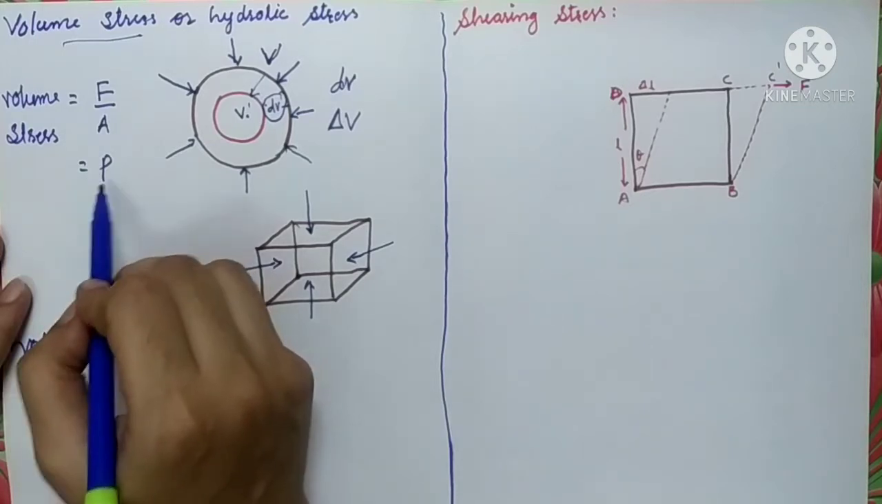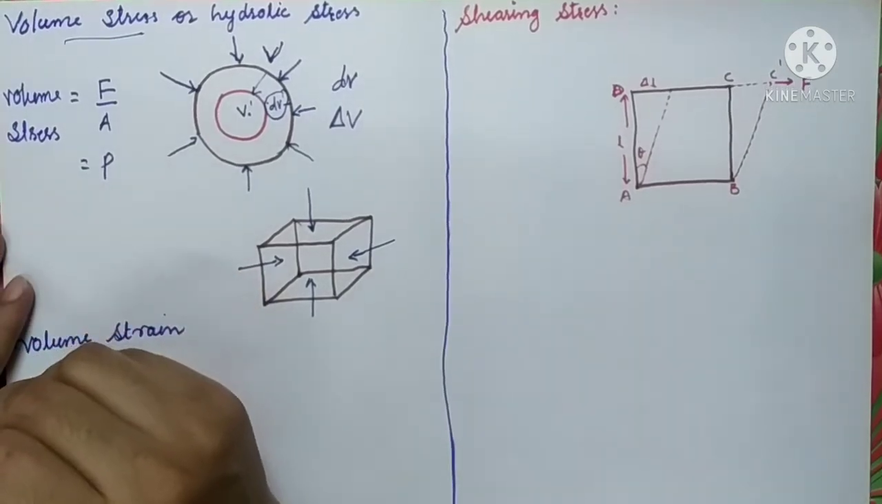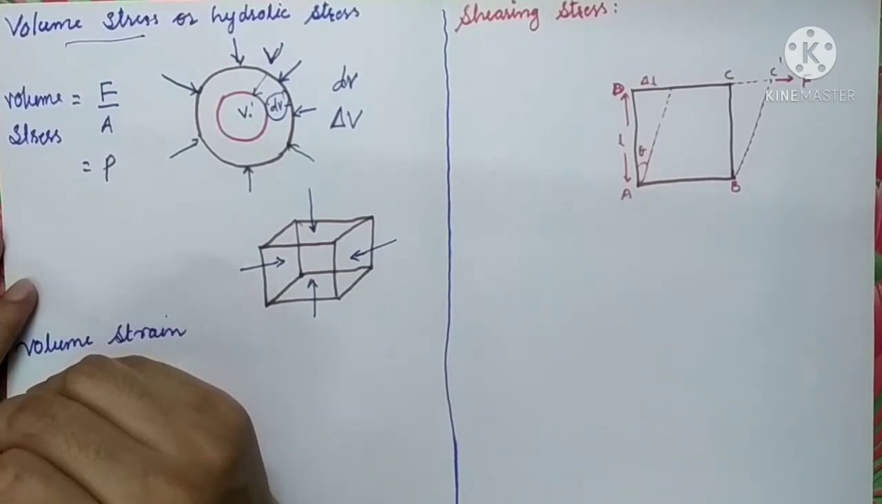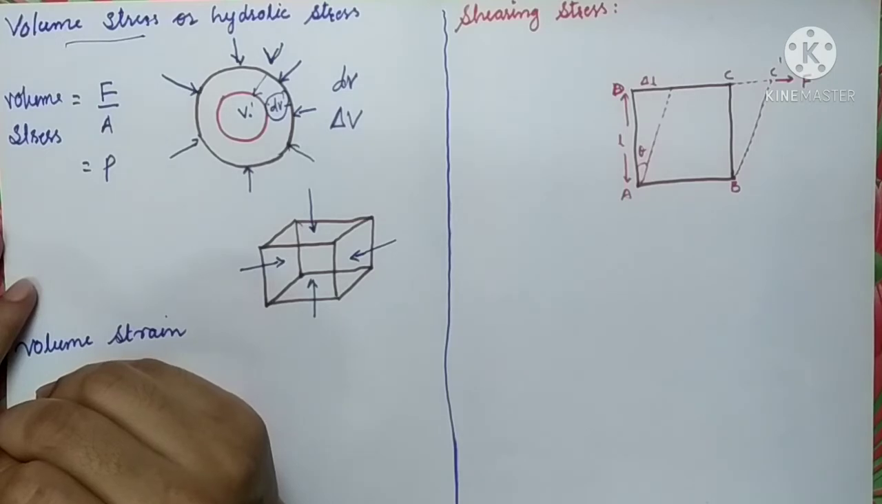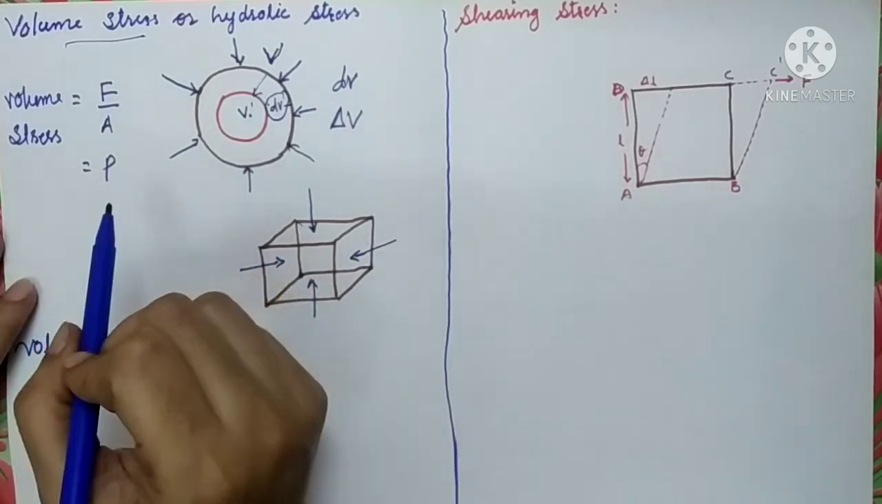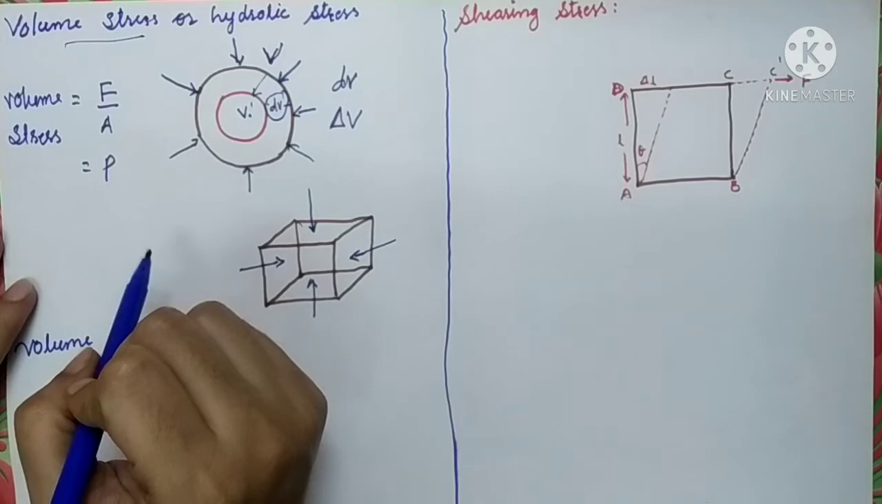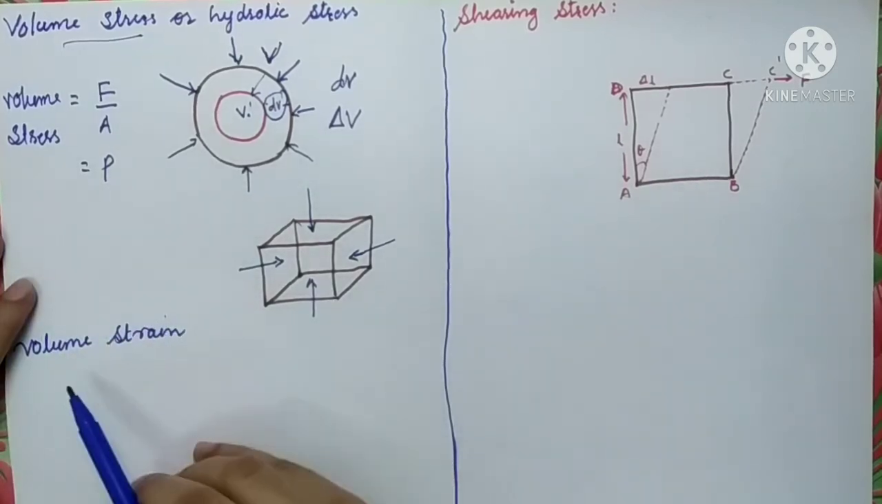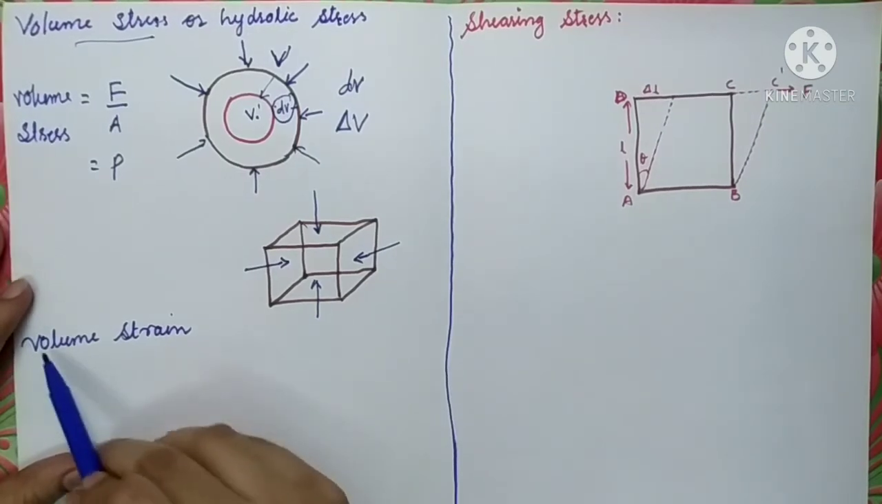So volume stress is nothing but the pressure applied to the object in order to deform it. It should not change its shape, there will be a change in the size of the object only. It will have the same unit, Newton per meter square, and same dimension as that of the stress. Now, let us define volume strain.